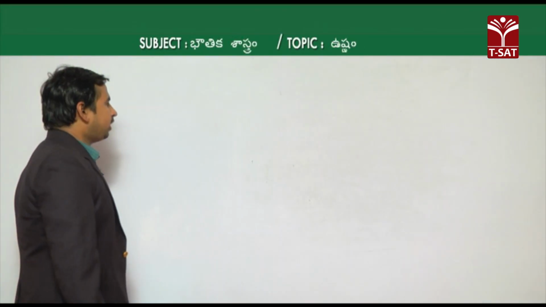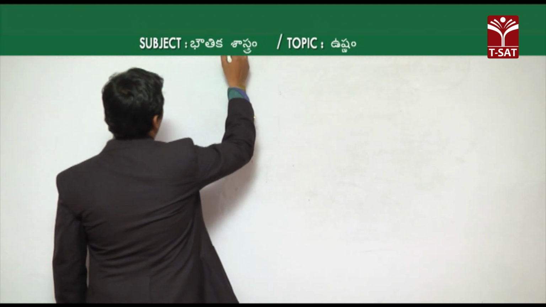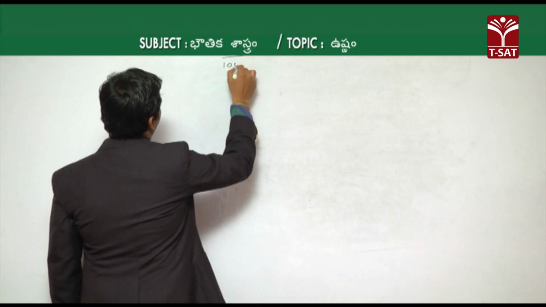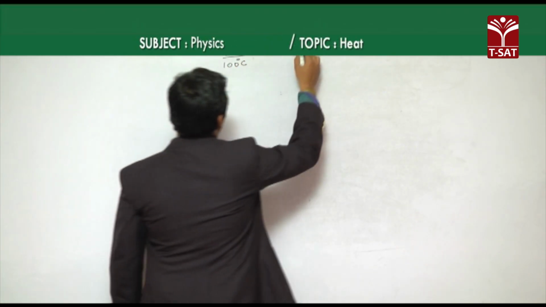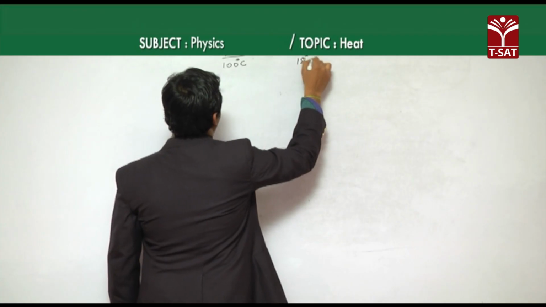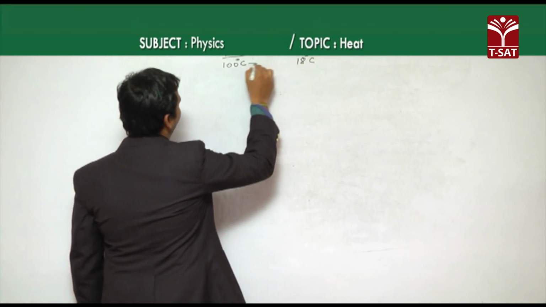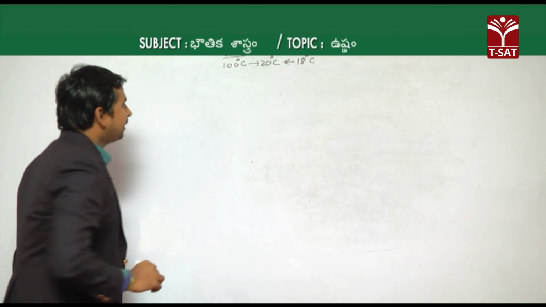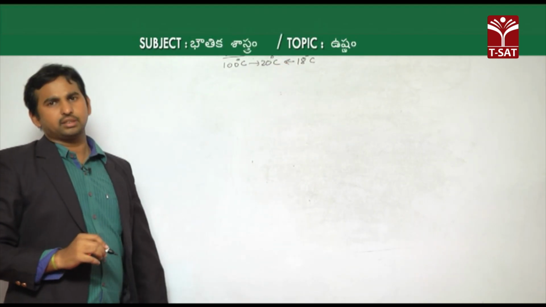The hot body is the solid. For the hot body the temperature is 100 degrees Celsius, whereas the cold body, the water, is at 18 degrees Celsius, and the final temperature given is 20 degrees Celsius.